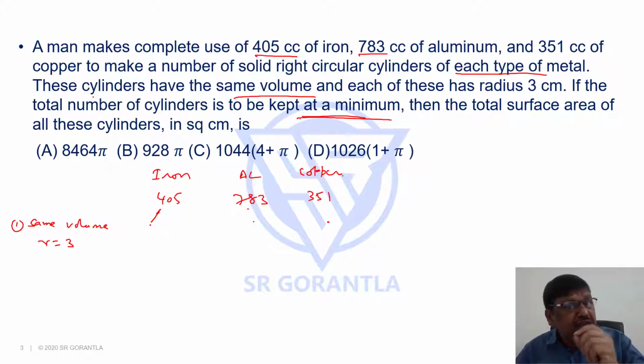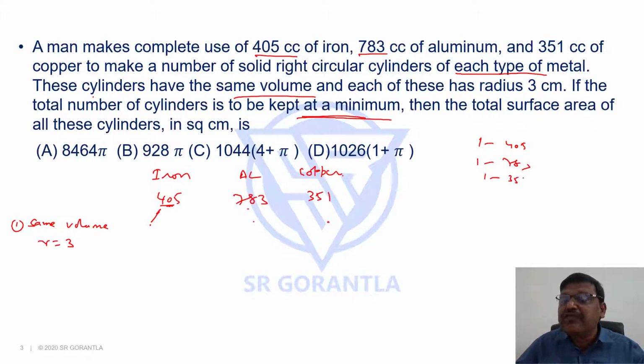The total number of cylinders have to be kept at minimum. If the number of cylinders have to be minimum, we should use maximum possible cylinder. The size of the cylinder we make should be maximum possible. So can we say using this 405 cc, we make one cylinder of iron with 405? Can we make one cylinder of aluminum with 783 and one cylinder of copper with 351? Not possible. Why? The question says all should be same volume, but they are not same volume.